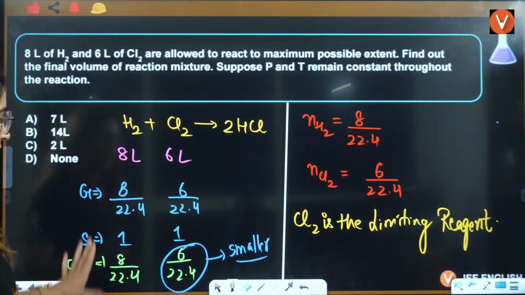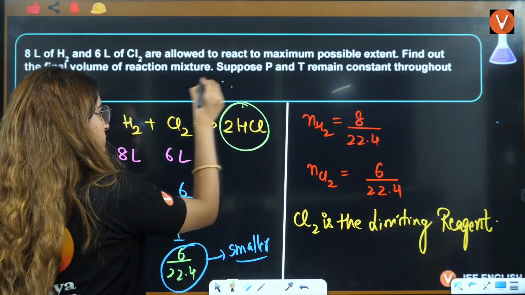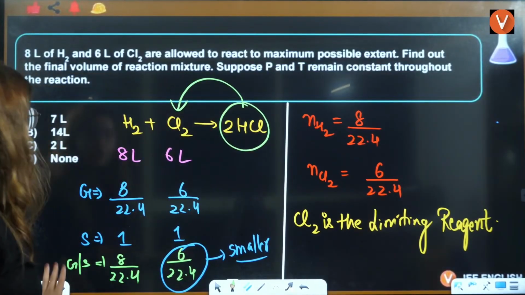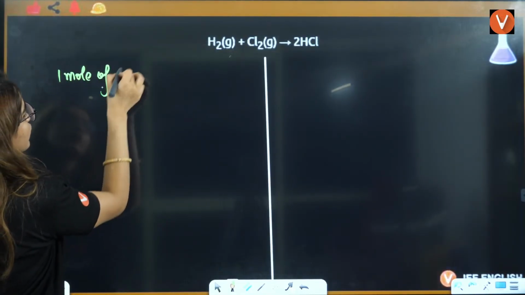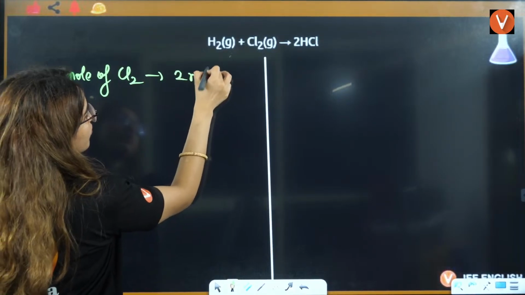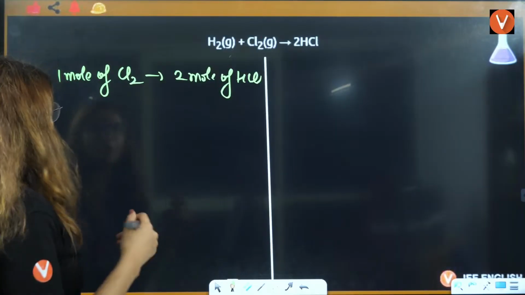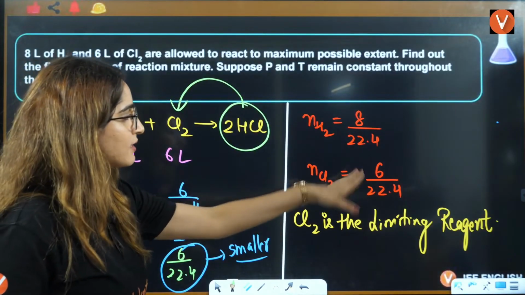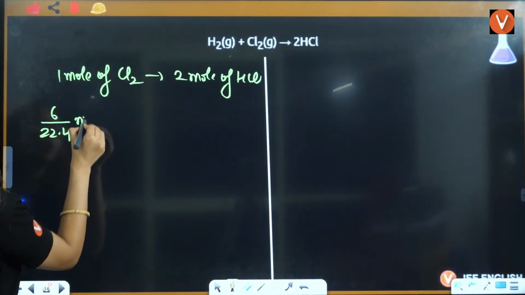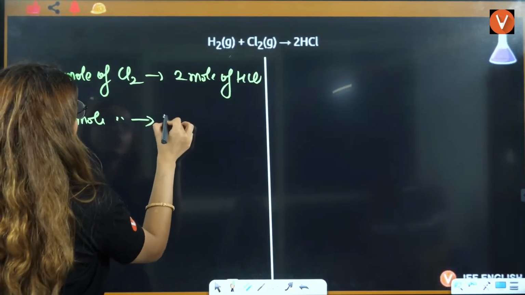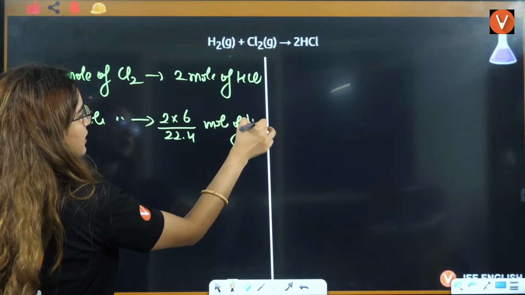Let's say we know that Cl2 is the limiting reagent, Cl2 is 6 liter. So the product depends on Cl2. You can just directly write that 1 mole of Cl2 gives you 2 mole of HCl, right? How many moles of Cl2 have you calculated here? That is 6 by 22.4. 6 by 22.4 mole of Cl2 will give you 2 into 6 by 22.4 mole of HCl.